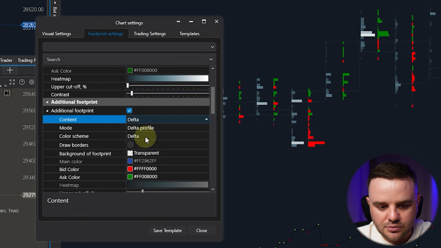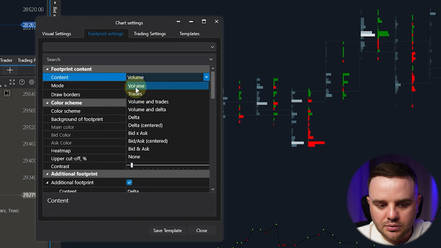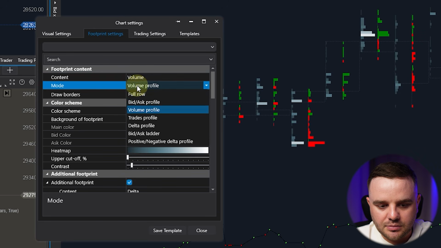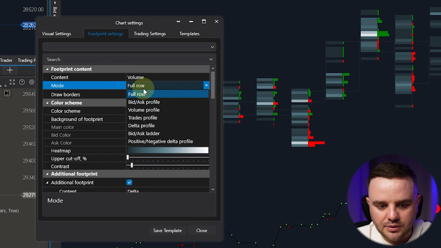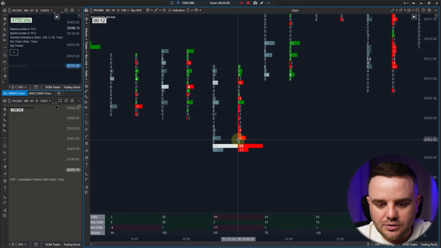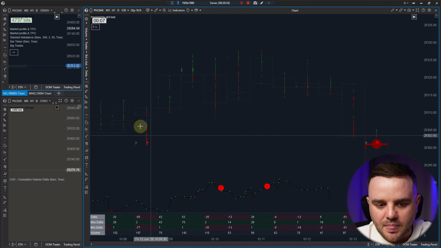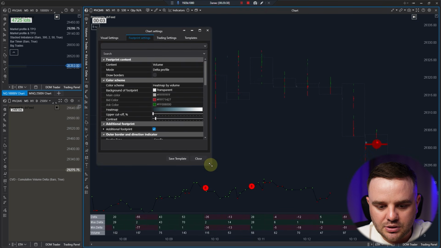But I use, as you can see, delta profile. This one is volume. You can see you can do trades. You can, for example, do volume and delta, mode bid ask, delta profile. As you can see here, you can do quite a lot of settings with clusters. Simply set it up. Plus, regarding cluster settings, footprint settings, what addition do you have here?